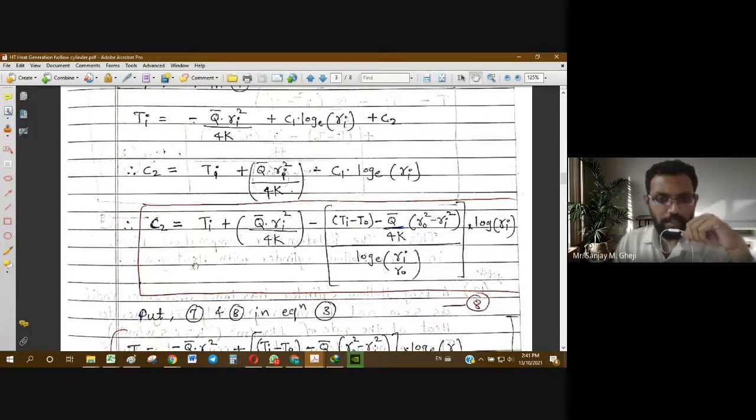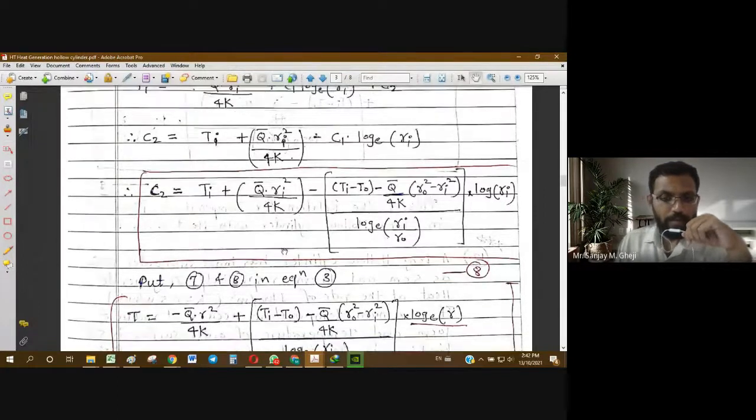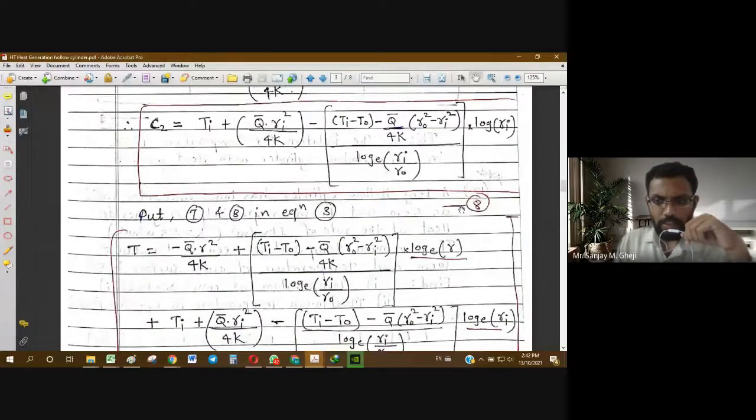By algebraic operations and simply rearranging the terms, we get C2 equal to Ti plus q bar by 4k into Ri square, minus [(Ti minus To minus q bar by 4k into (Ro square minus Ri square)) divided by log of Ri by Ro], this entire square bracket multiplied by log of Ri. This is equation number 8.